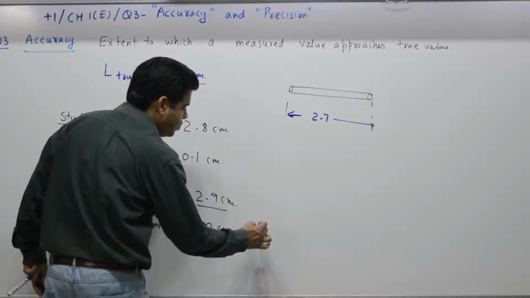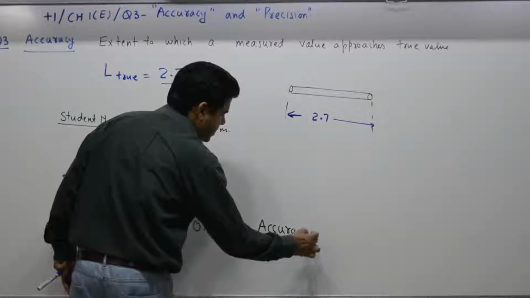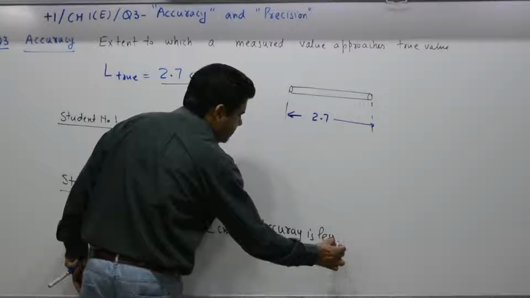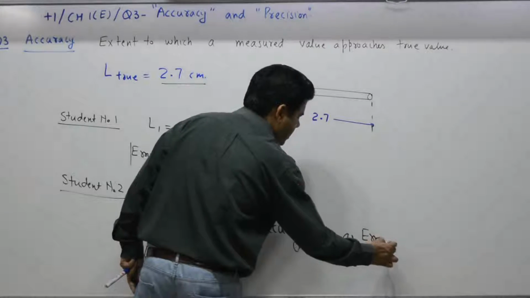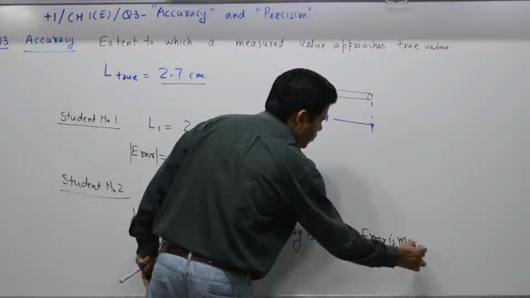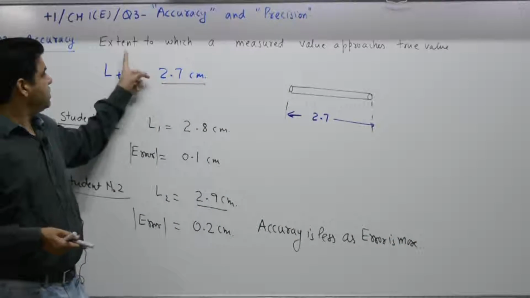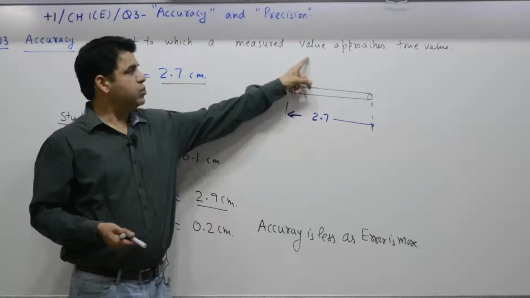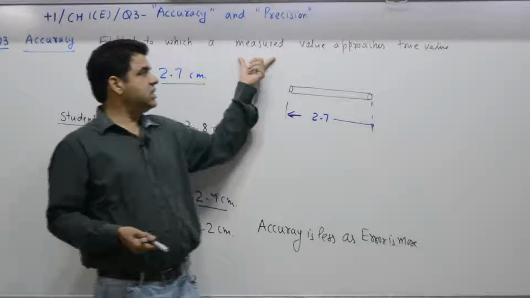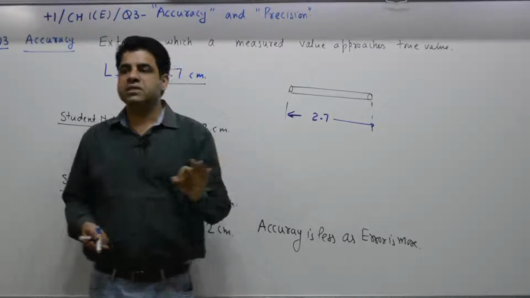So student number 2, accuracy is less as error is more. So accuracy deals with what? Accuracy means the extent to which a measured value approaches a true value. If a measured value and true value are equal, error is 0 and accuracy is a maximum.